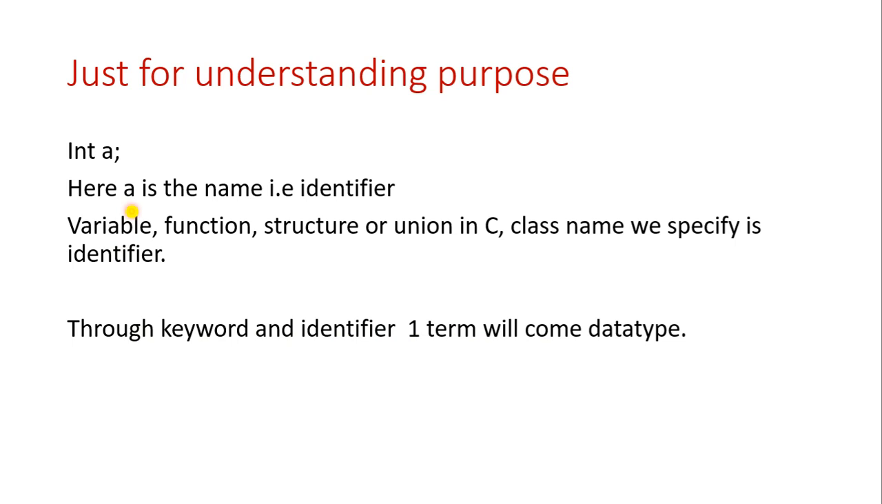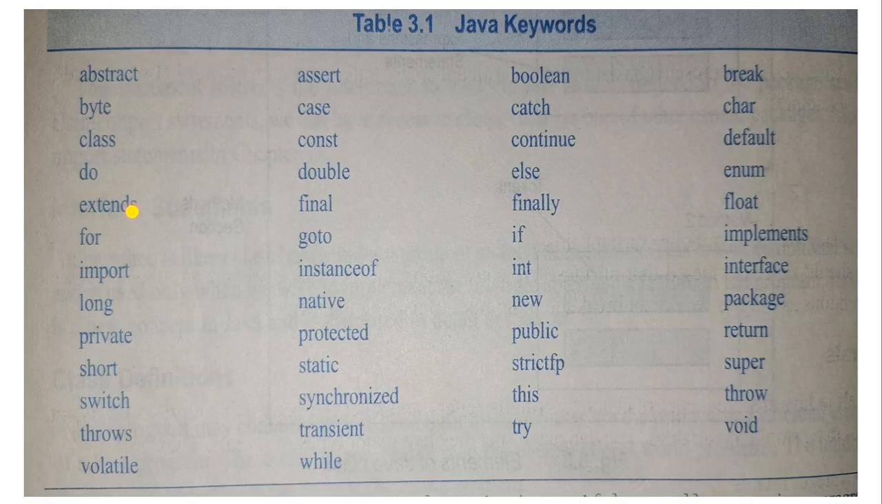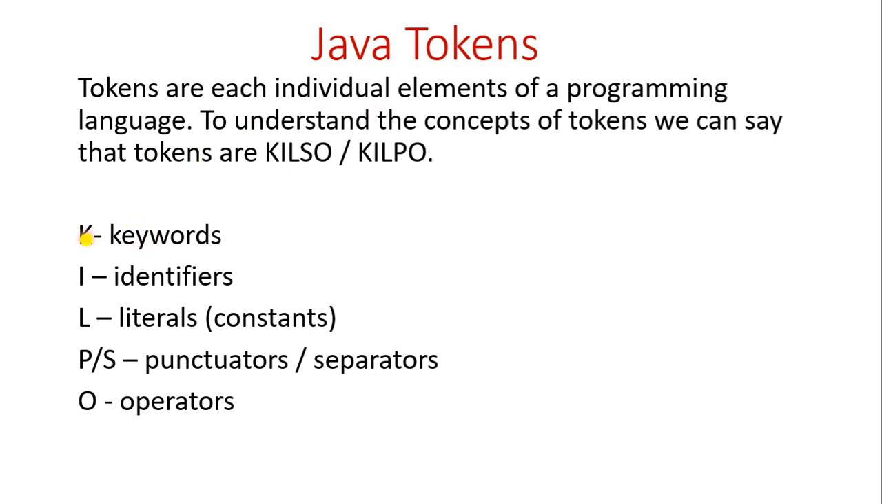What is that data type? We will see in the next class. Today we have learnt about tokens, keywords and identifiers. The remaining ones are literals, constants, punctuators or separators, and operators. These need separate videos because there are many concepts and things to be discussed in them.